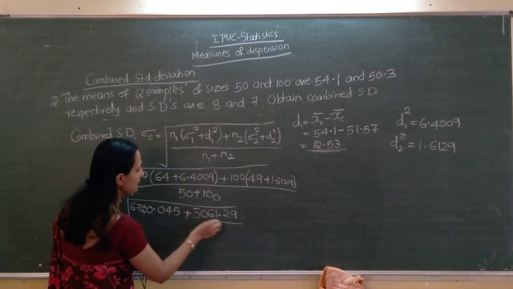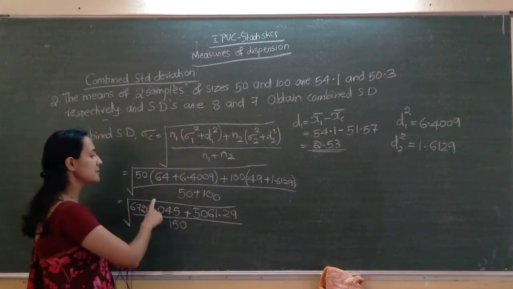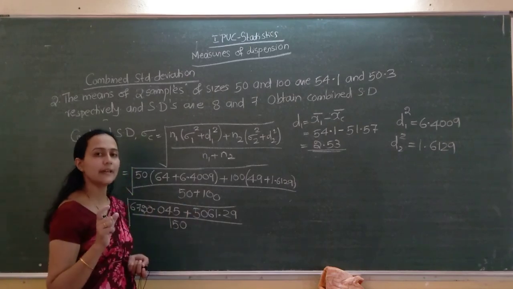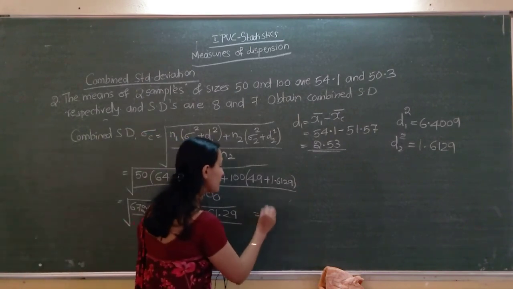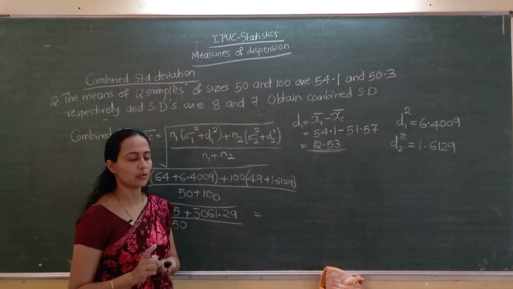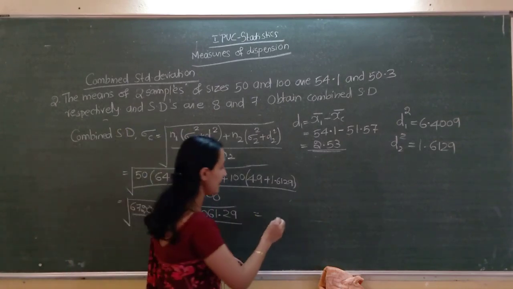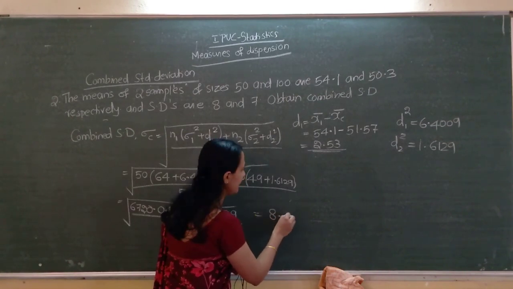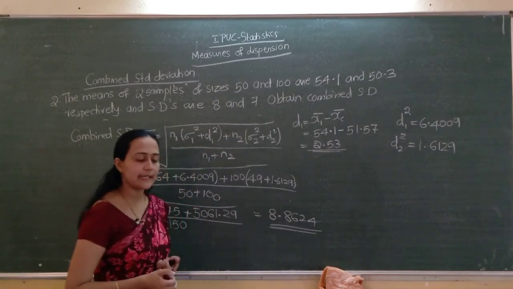Add this one plus this one, and the total is 5061.29, divided by 50 plus 100, that is 150. Then take its square root. Remember to take the square root. So the answer is 8.8624.